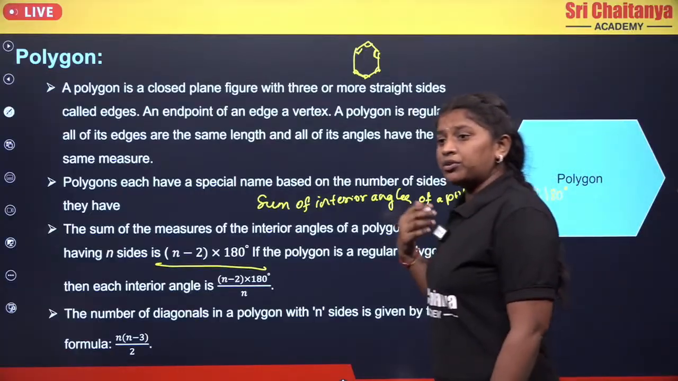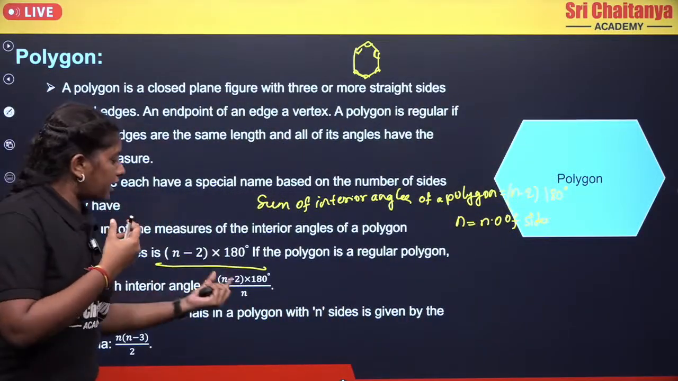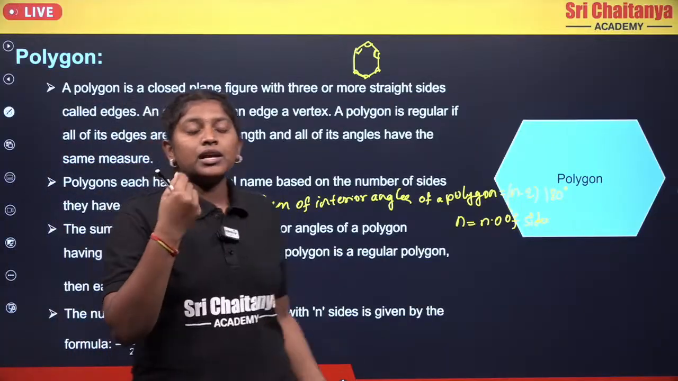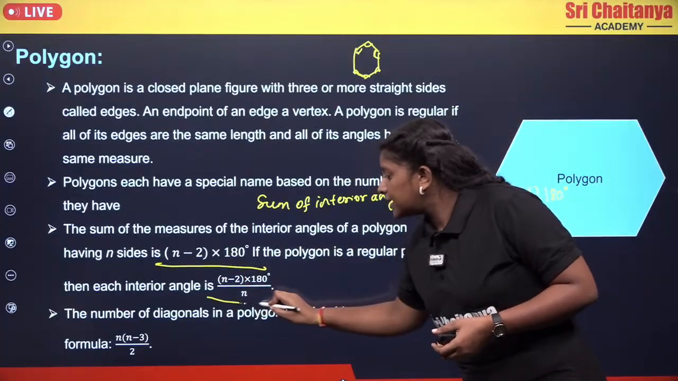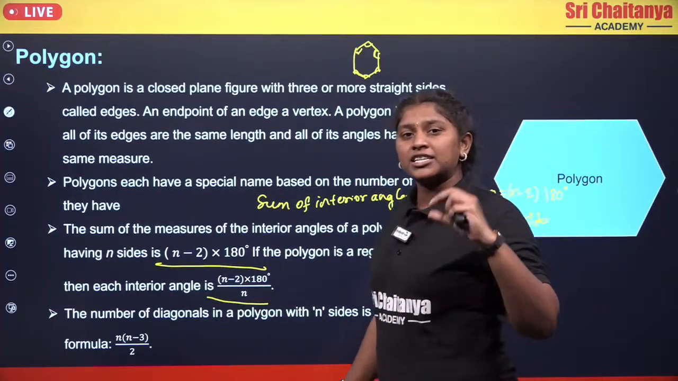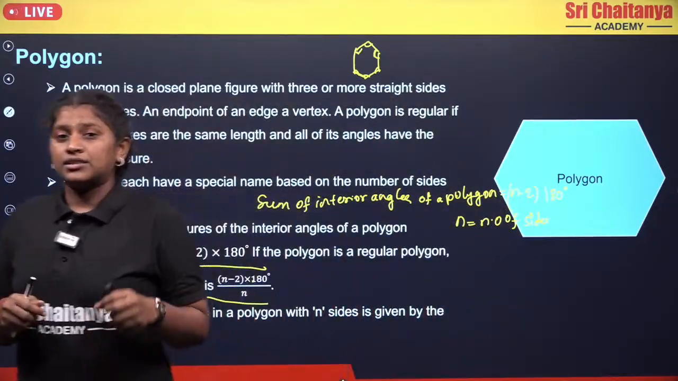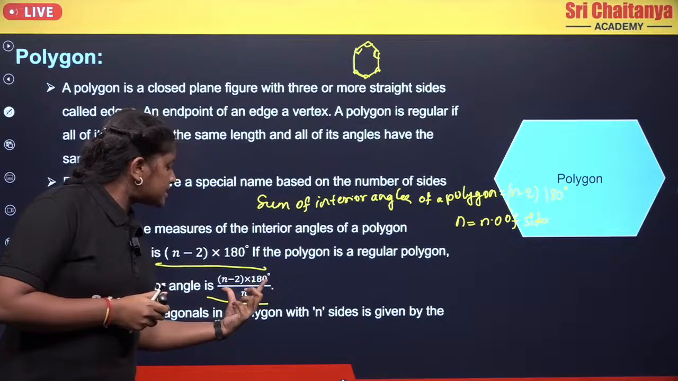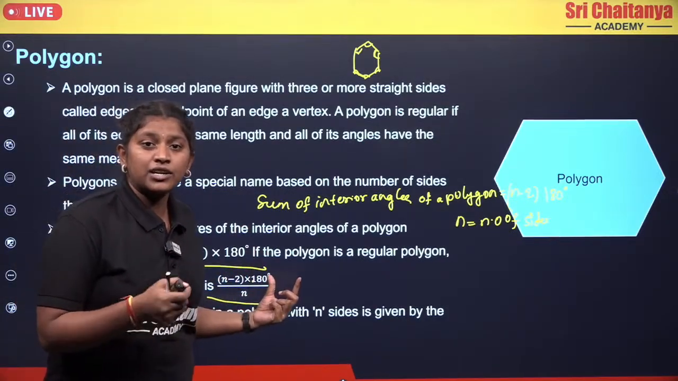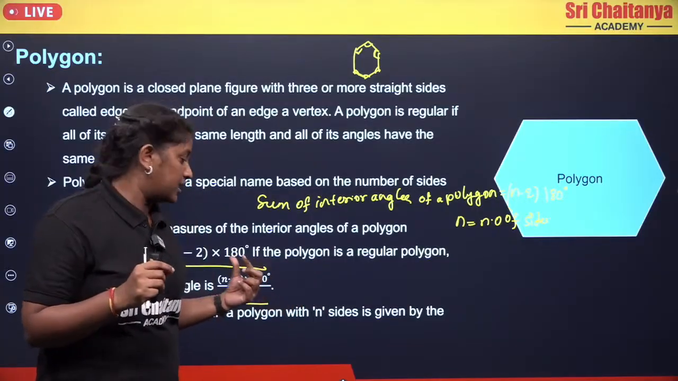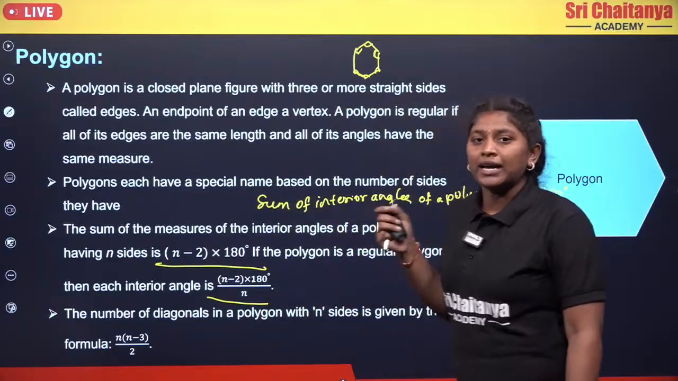Now coming to the next one. If they give you the sum of the interior angles, then how can we find each interior angle? If you divide your sum of interior angles by the number of sides, then you will get the value of each interior angle. We have the sum of interior angles formula as n minus 2 into 180, right? Dividing it by the number of sides, each interior angle will be given by n minus 2 into 180 by n.